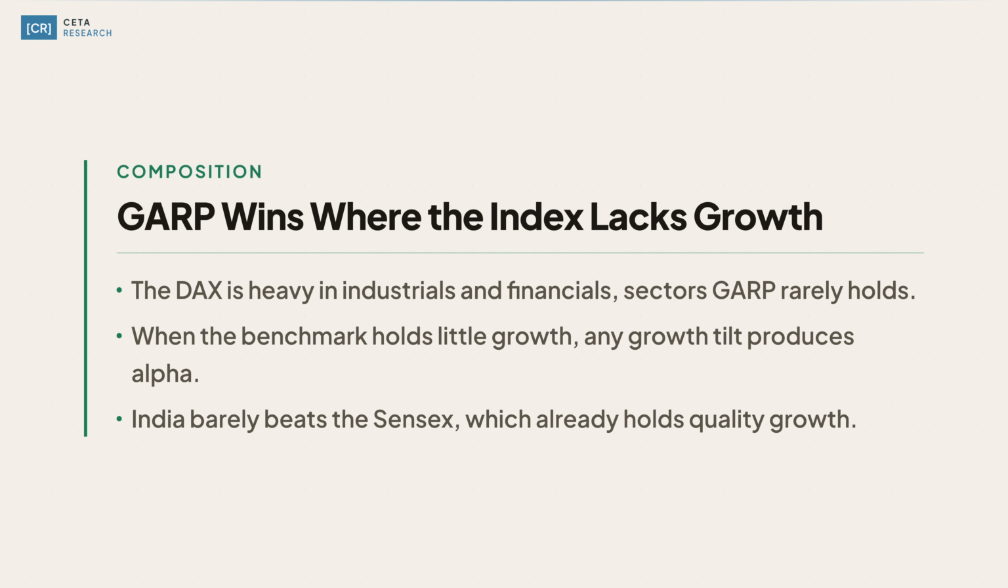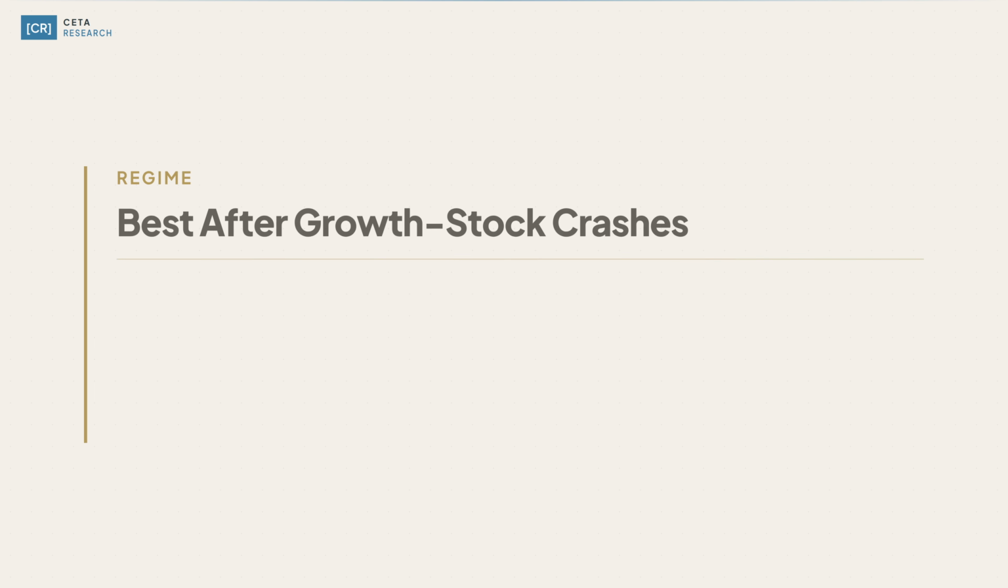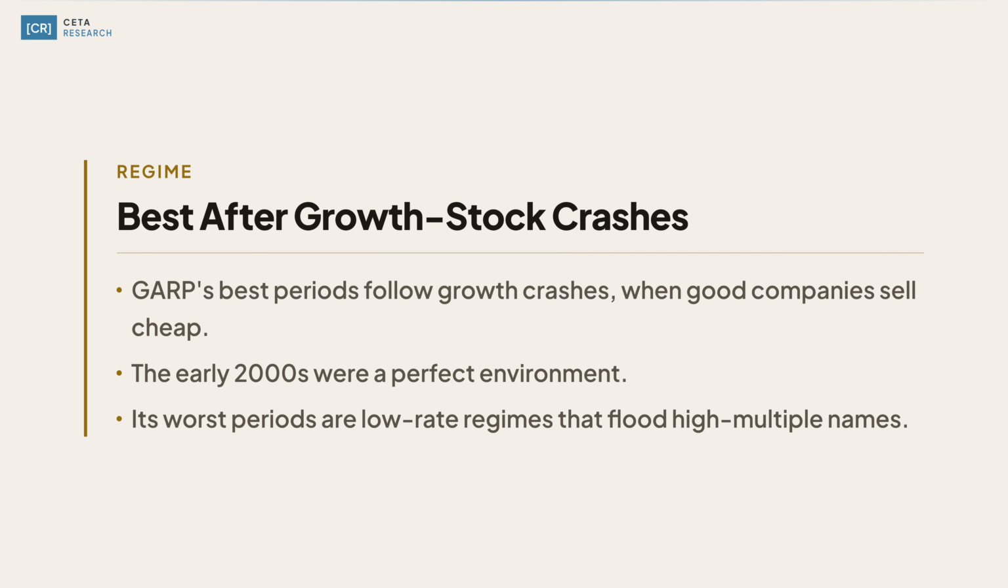The DAX is heavy in industrials and financials, sectors where GARP rarely finds qualifying stocks. GARP systematically tilts toward growth, and when the benchmark doesn't hold much growth, any systematic growth tilt produces alpha. That's not mispricing, it's sector allocation. GARP's best periods come in the aftermath of growth stock crashes, when genuinely growing companies are available at reasonable multiples because the market has sold everything.